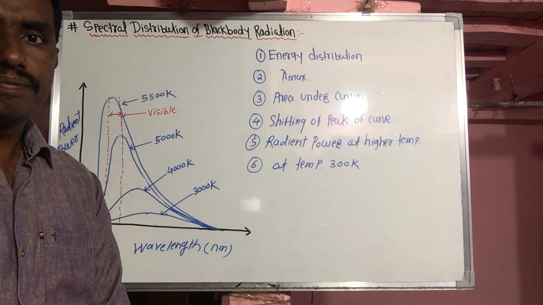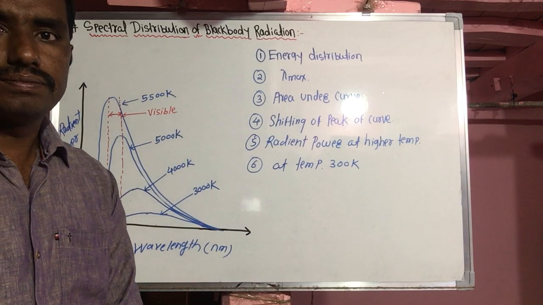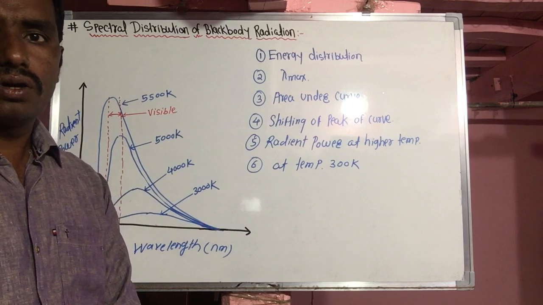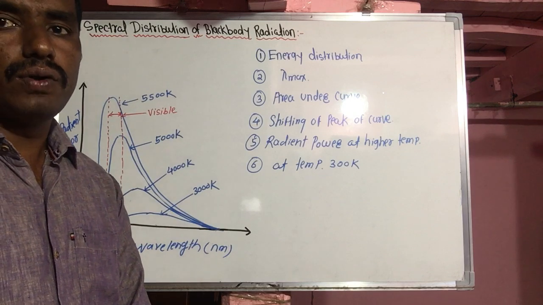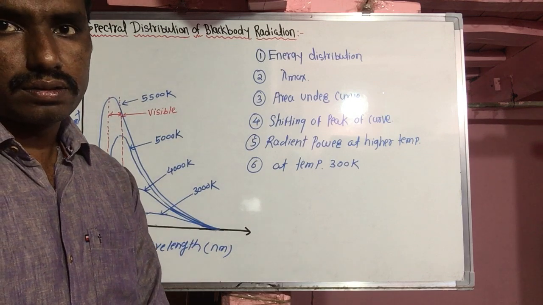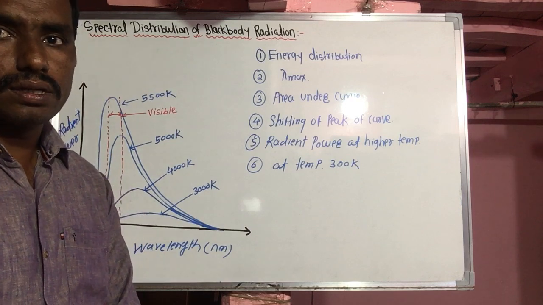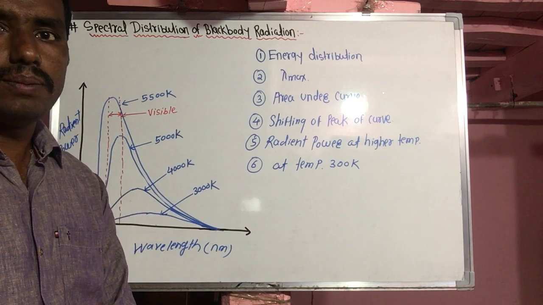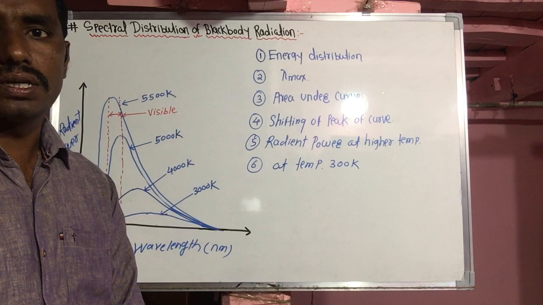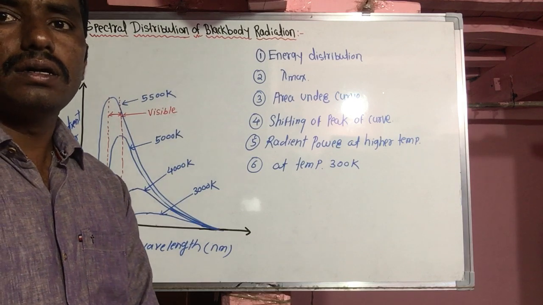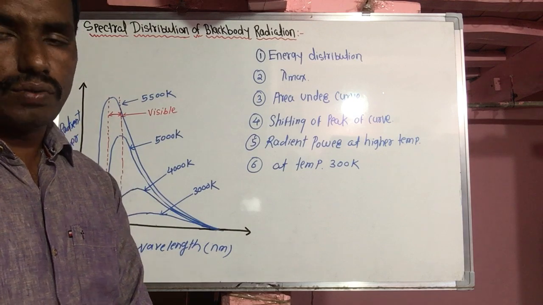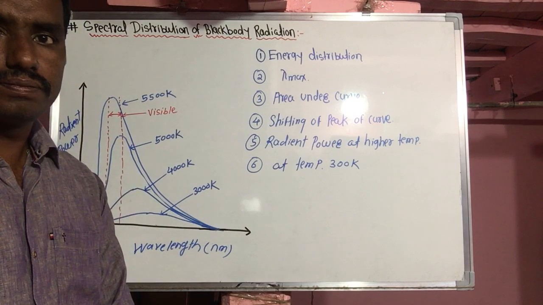So in short, at a high temperature the frequency of emitted radiation is higher and wavelength shorter, and at a low temperature the frequency of emitted electromagnetic radiation is lower and the wavelength is longer.